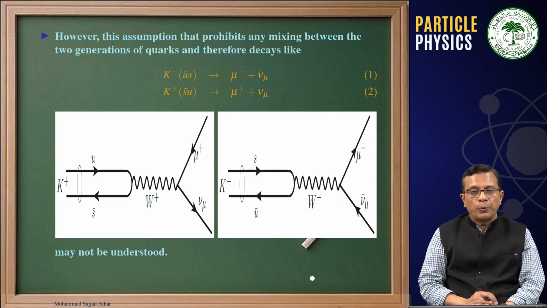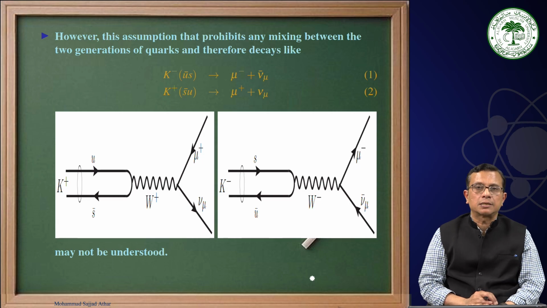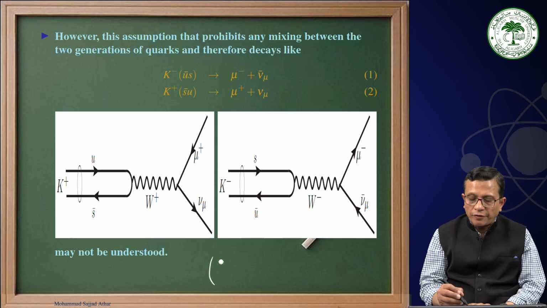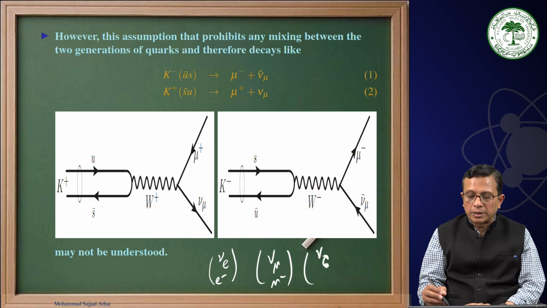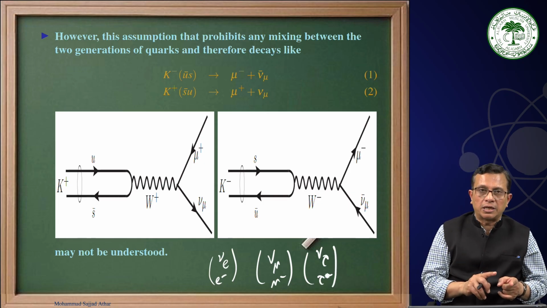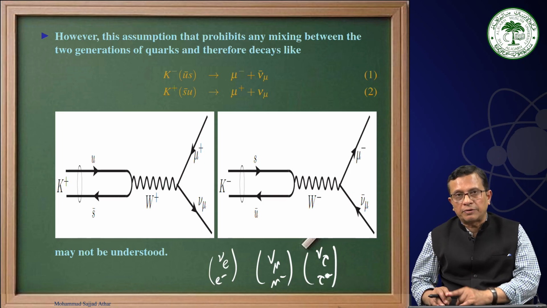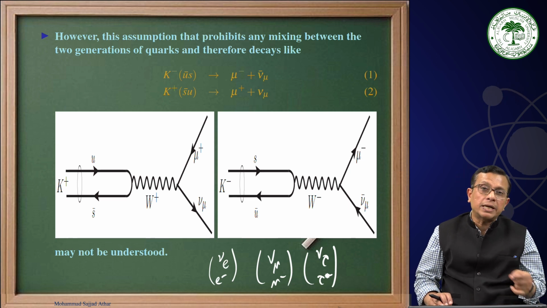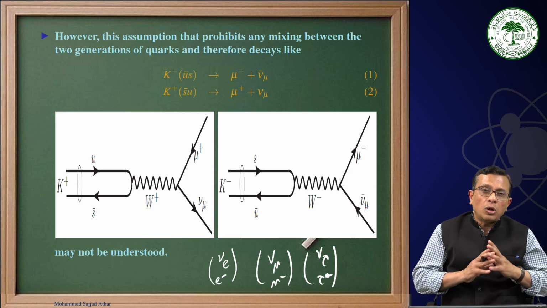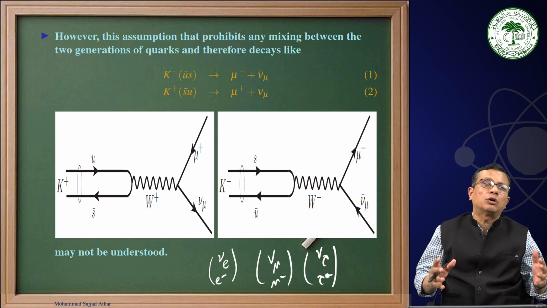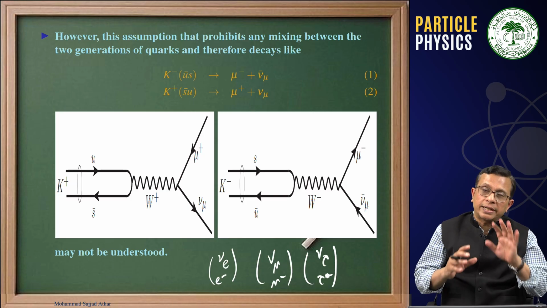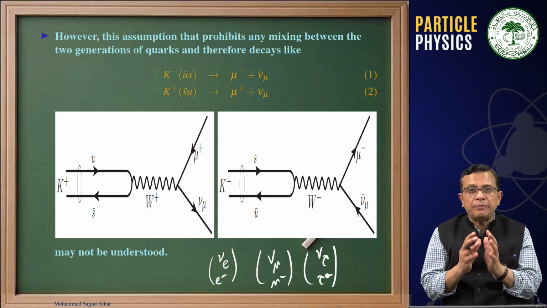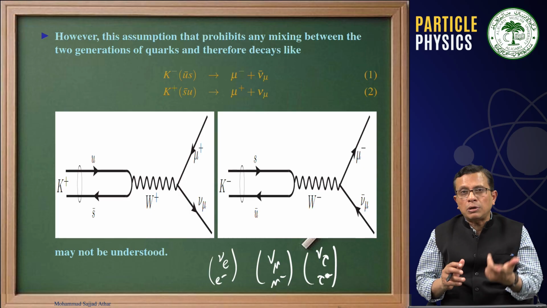But where is the crisis? The crisis is that in the case of leptons, we have individual lepton number conservation: for the first generation leptons, for the second generation leptons, and for the third generation leptons. But in the case of quarks, all the 6 quarks that we talk about have baryon number 1 by 3. Now at that point, U and D were placed in a doublet, while S was placed in a singlet.